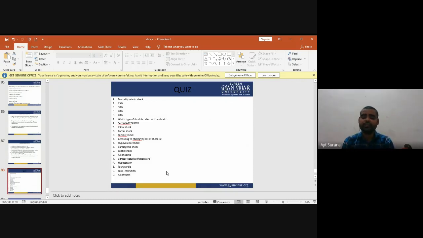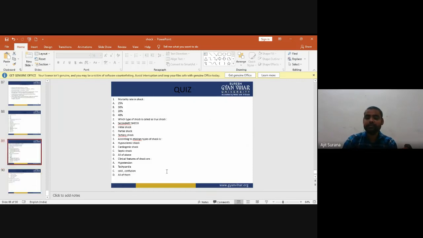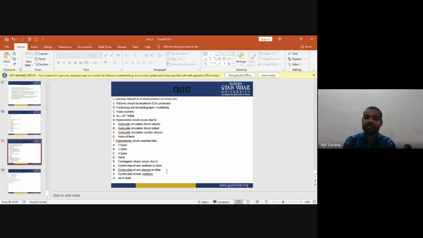Now, clinical features of shock are hypotension, tachycardia, cold extremities and confusion, and the answer is all of the above, because in shock hypotension, tachycardia, cold, and confusion may come. Now, general principles in the management of shock are: patients should be treated in ICU, preferably with continuous electrocardiographic monitoring and pulse oximeter. The answer is all of the above; these are the general principles of management of shock.